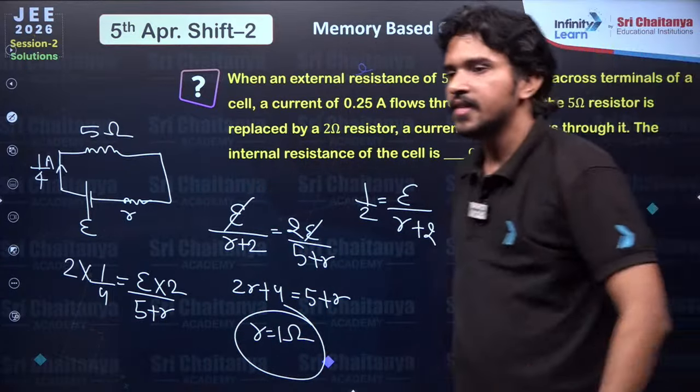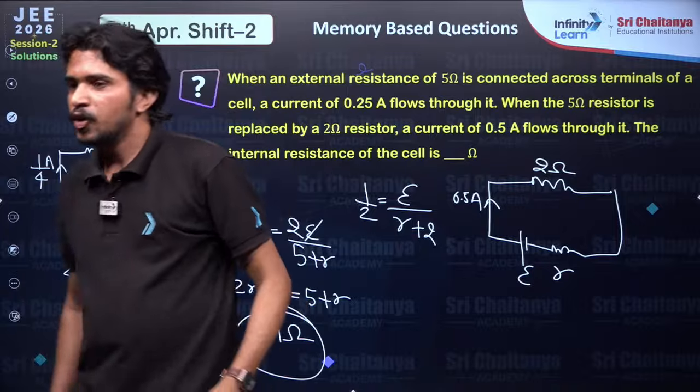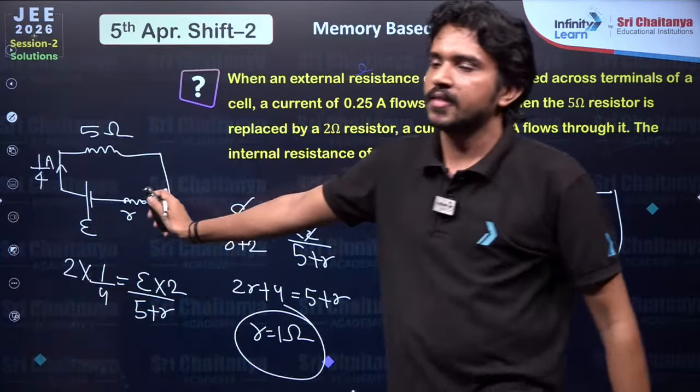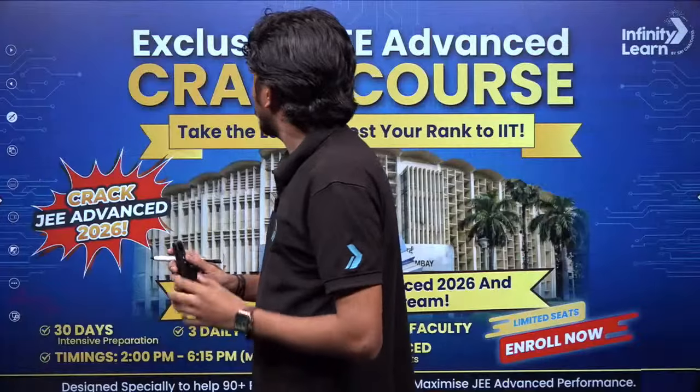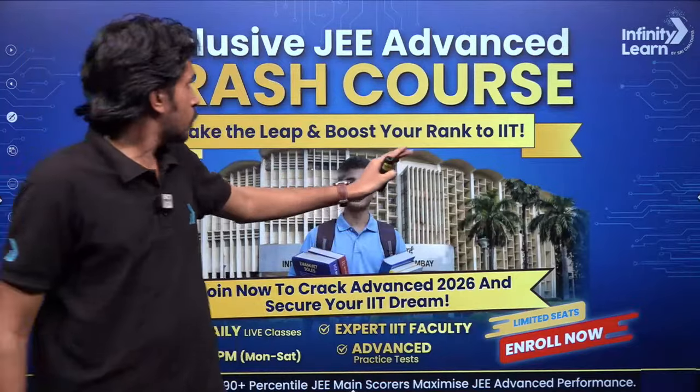Guys, did you understand? Do you have any doubt in these questions? These are numerical type problems, right? Okay.